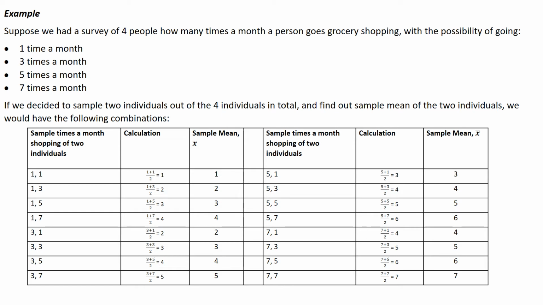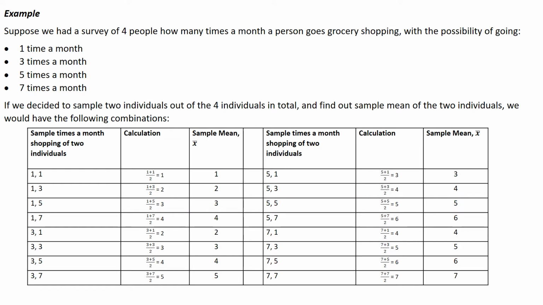Now, I want to talk a little bit more about the Central Limit Theorem first. And I'm going to go back to this and see where this comes from. If I had 4 people I surveyed about how often they go grocery shopping, and they could either go once a month, 3 times a month, 5 times a month, or 7 times a month, and I select any 2 individuals of these 4 individuals, these are all the combinations. This is no different than the number of pennies being flipped we've talked about, or the variations within binomial probabilities. I won't read through all these, but you can see how I arrived at this.